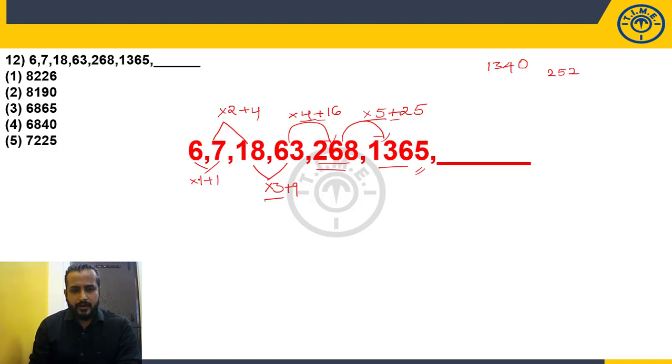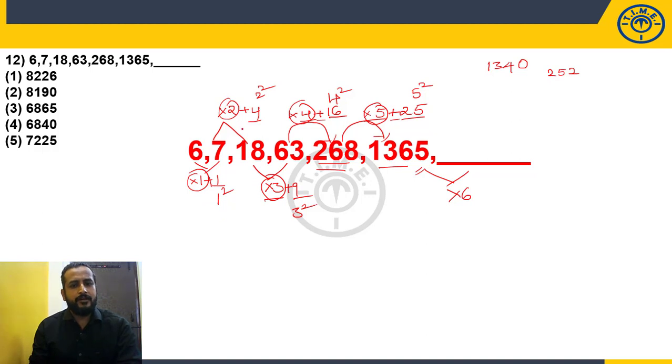Now look at the numbers. What are the numbers which we are multiplying? 1, 2, 3, 4, 5. Consecutive natural numbers. So next will be 6. And the numbers which we are adding? 1, 4, 9, 16, 25. Can you recognize these numbers? Yes. 25 is 5 square. 16 is 4 square. 9 is 3 square. And 4 is 2 square. 1 is 1 square. So into 1 plus 1 square, into 2 plus 2 square, into 3 plus 3 square, into 4 plus 4 square, into 5 plus 5 square. And the next will be into 6 plus 6 square.